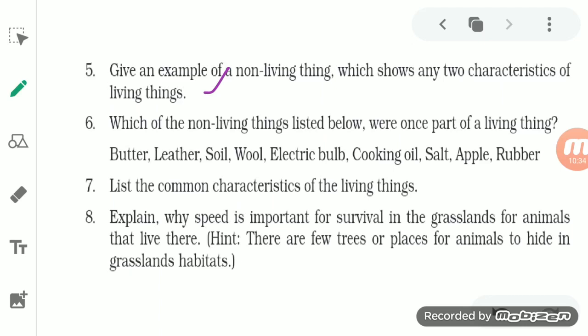Again here also the reason is different between both of them. So cloud is a non-living thing, but even then it shows two characteristics of a living thing. Although the reason is not the same as in the case of a living thing.